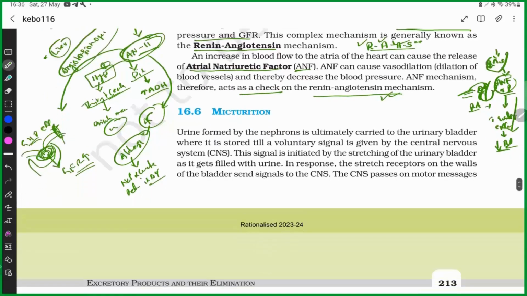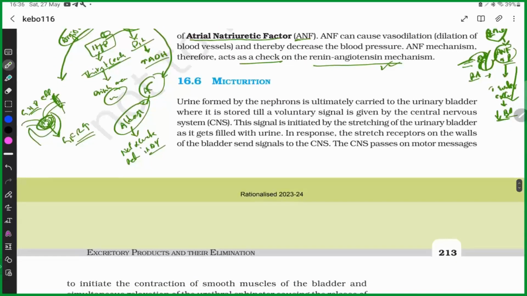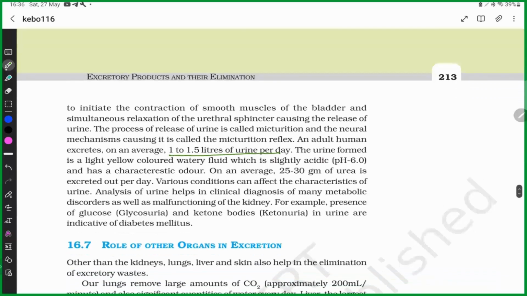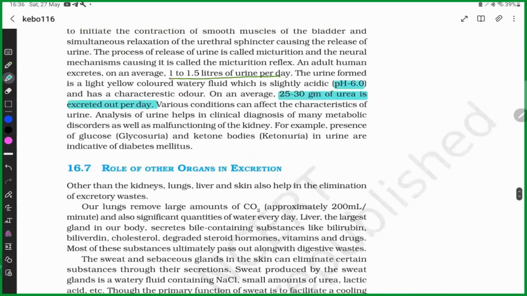Okay? Then coming to micturition. What is micturition? Micturition is the complete voiding of urine from the urinary bladder. It is a reflex mechanism controlled by the CNS. The amount is 1 to 1.5 liters of urine per day. Important ones are the pH and the amount of urea.